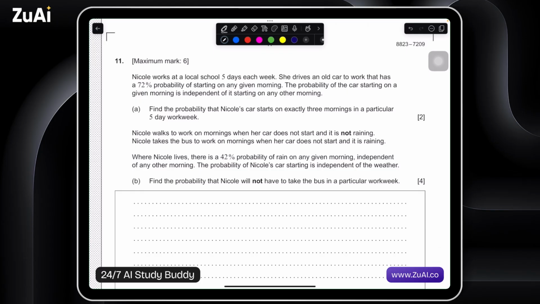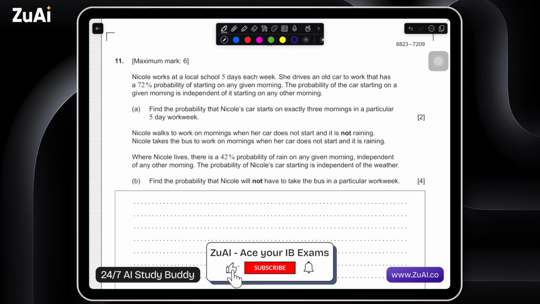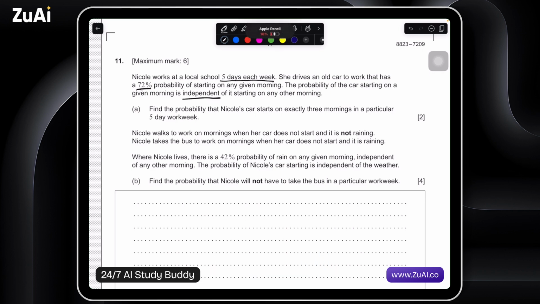Question 11. Nicole works at a local school 5 days each week. She drives an old car to work that has a 72% probability of starting on any given morning. The probability of the car starting on a given morning is independent of it starting on any other morning, so that's important. Independent, 72%, and then 5 days a week. Find the probability that Nicole's car starts on exactly 3 mornings in a particular 5-day work week.